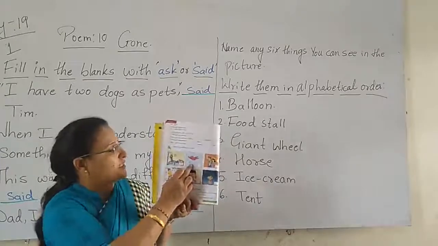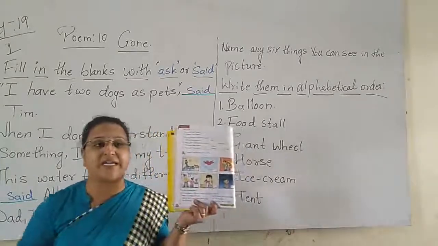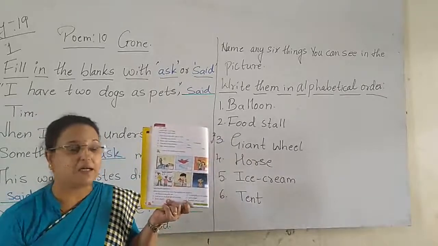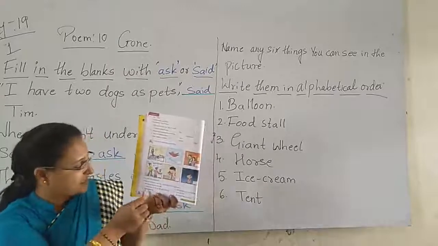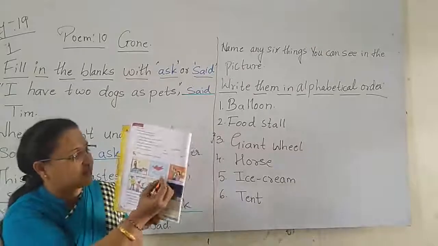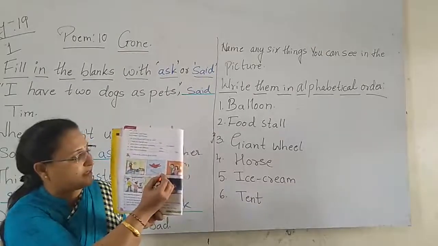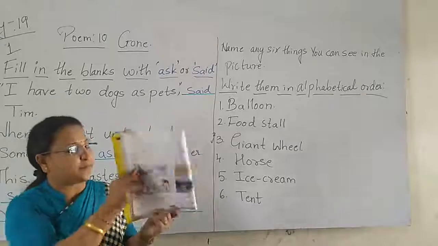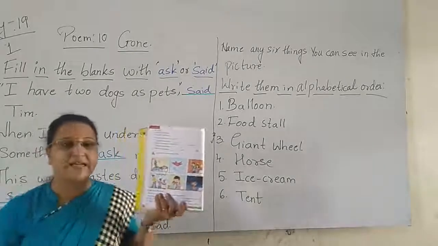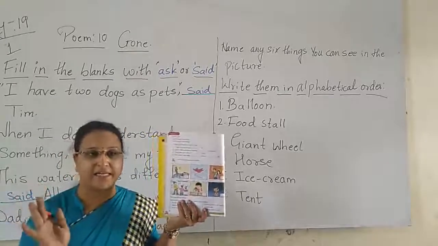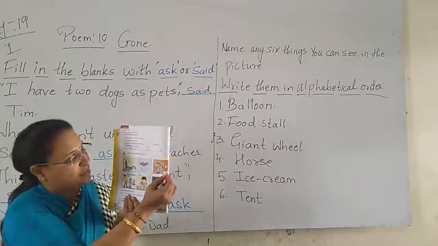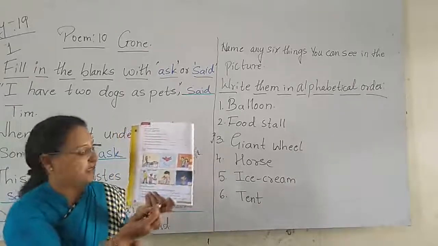Next. What is the next picture here? The bird is flying in the sky. What is the bird doing? The bird is flying in the sky. So what is the sentence? Look at me, I am flying up in the sky. This is the third sentence. Write here number 3. Next. Here you can see the parents are saying bye. That is, see you soon, goodbye. That is the sixth sentence. You have to write the sixth number.